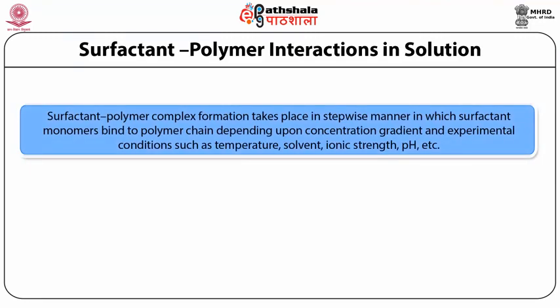Surfactant polymer complex formation takes place in a stepwise manner in which surfactant monomers bind to the polymer chain depending upon the concentration gradient and experimental conditions such as temperature, solvent, ionic strength, etc.